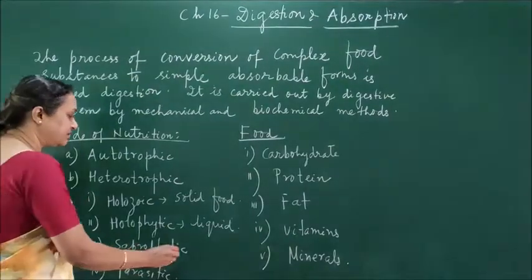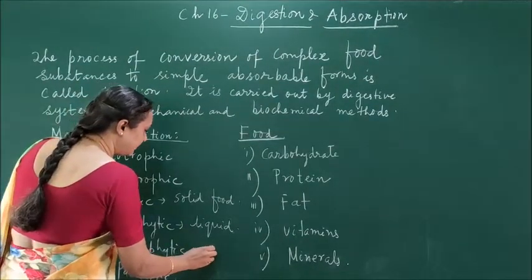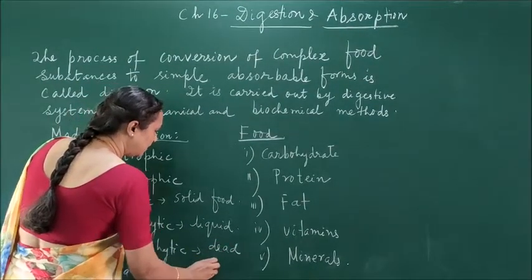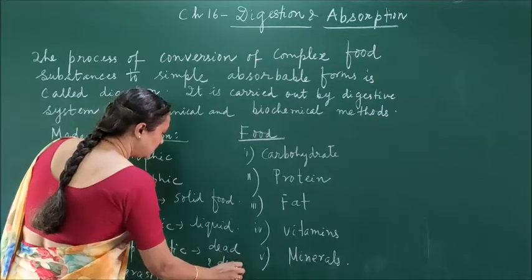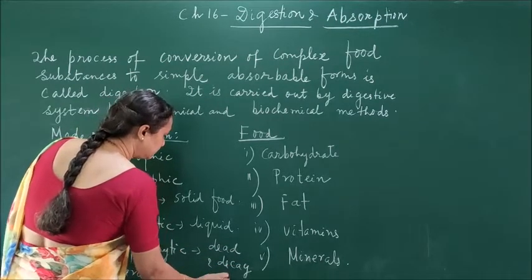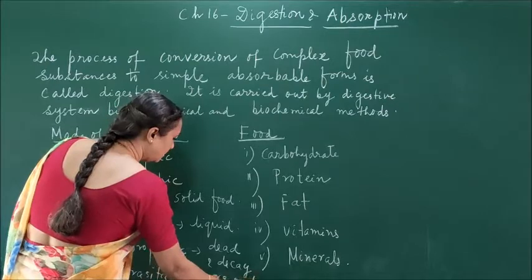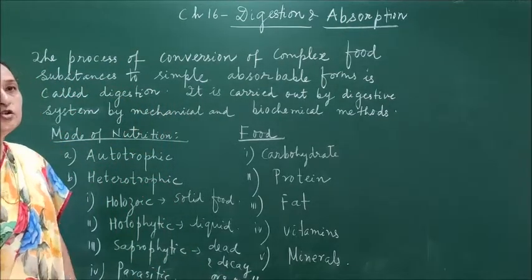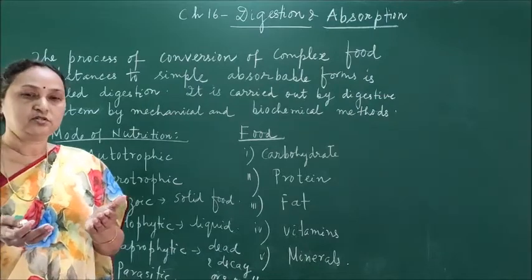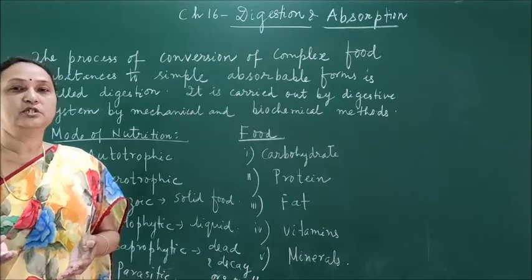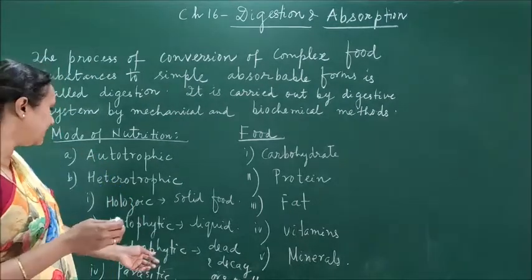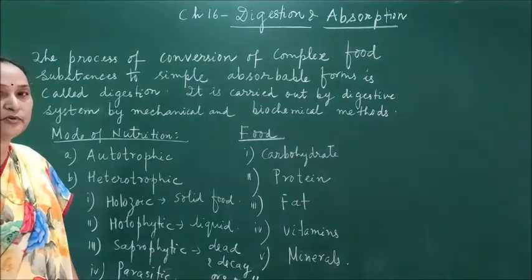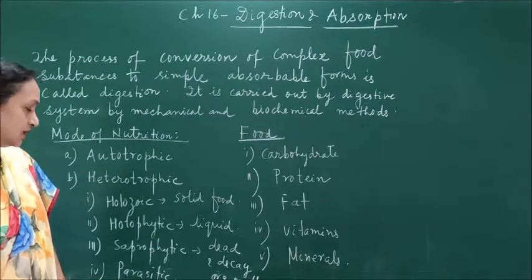Then saprophytic means the organism that depends on dead and decayed organic matter, for example fungus and bacteria. From these organic compounds, by the process of decomposition, they get the food, and this kind of nutrition is called saprophytic. And the example is fungus.